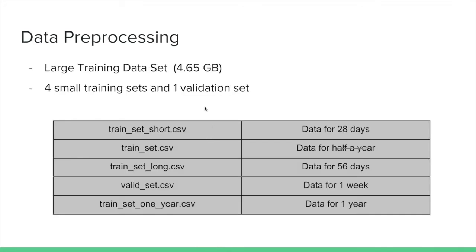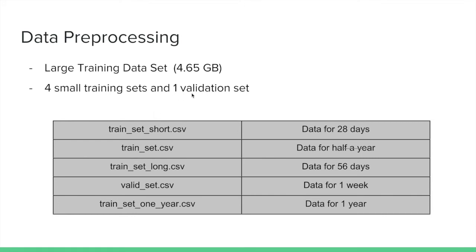Now let's talk about the data preprocessing. We are given a very large data set, which includes all the sales data from 2013 to 2017. The data set is around 4.65 gigabytes. It is quite large, and it took a lot of time just to open the file.